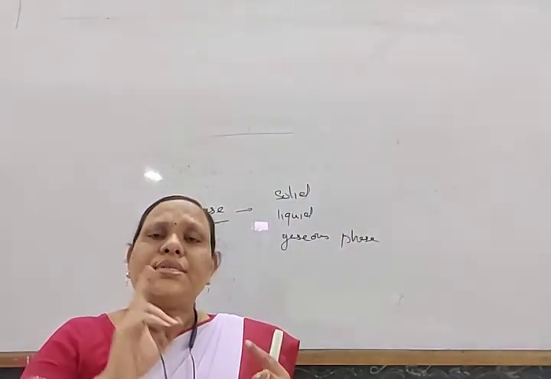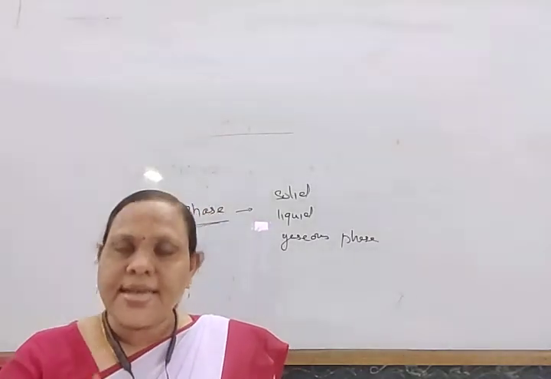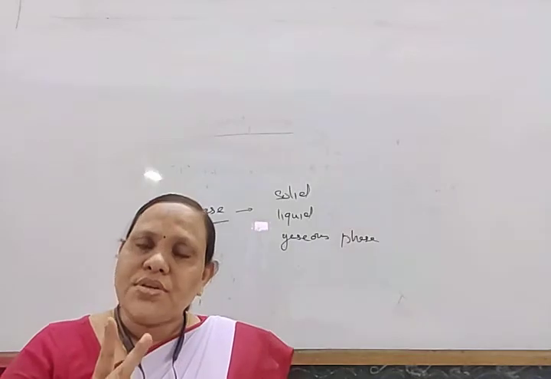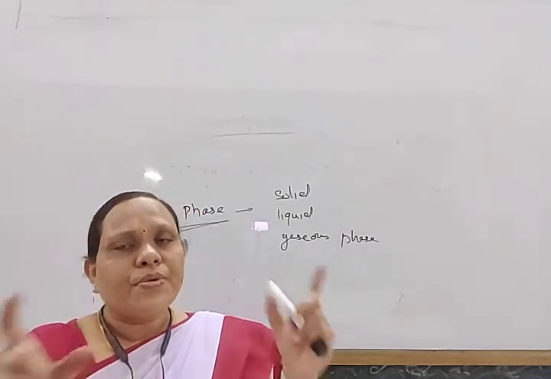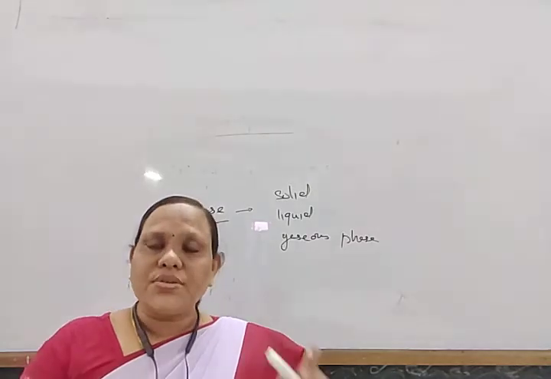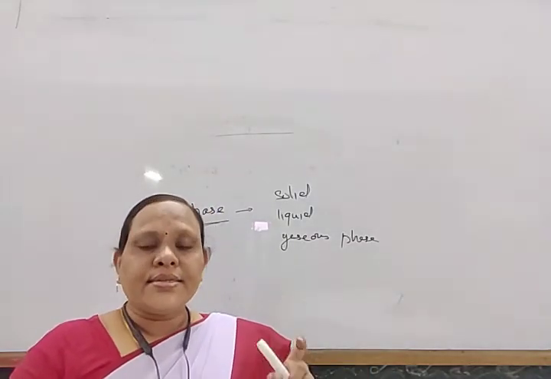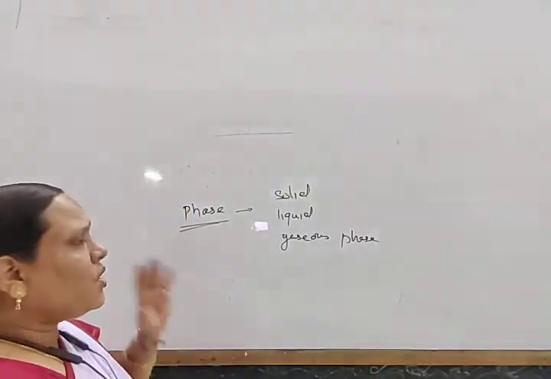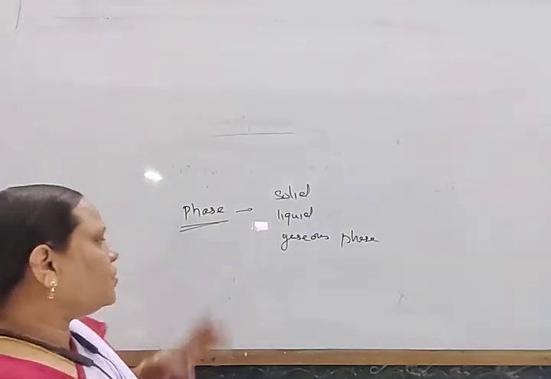So a system which consists of different phases and is not uniform throughout is known as a heterogeneous system, and which consists of one phase and is uniform throughout is known as a homogeneous system.